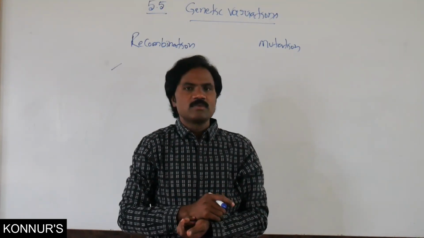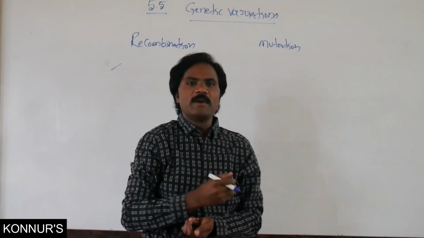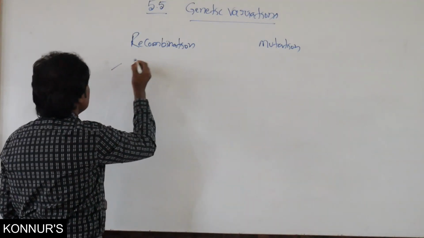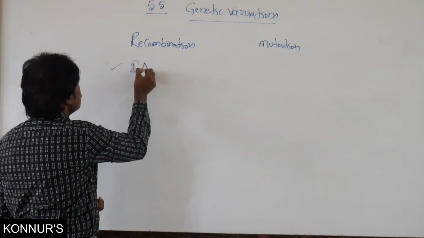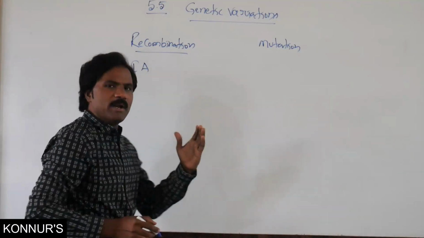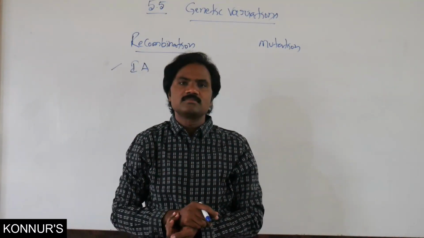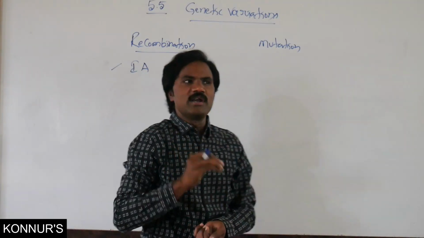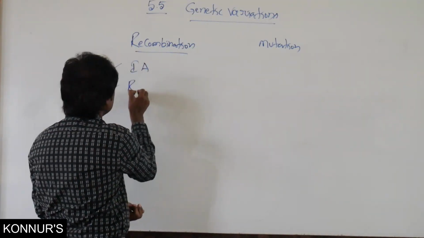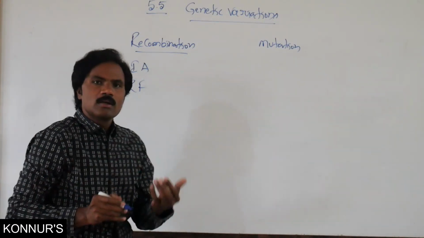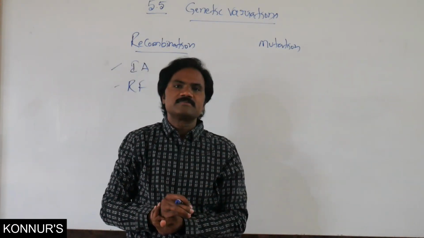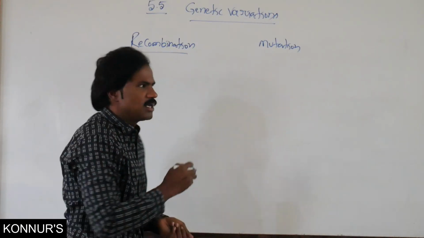One particular way is independent assortment according to Mendel's law. Then random fertilization, as well as crossing over.